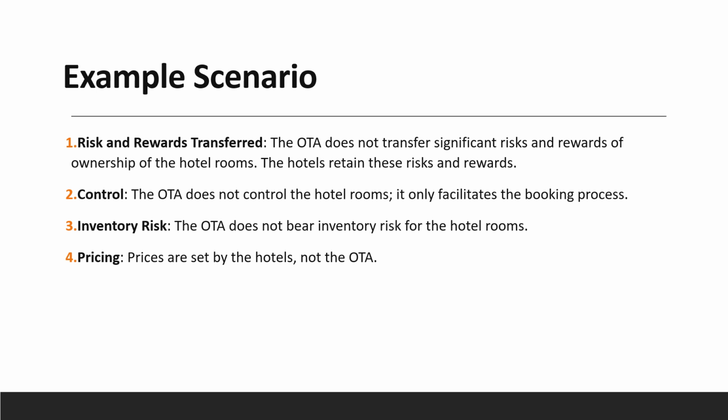So to solve this example, risk and rewards transferred: the OTA does not transfer significant risks and rewards of ownership of the hotel rooms. The hotels retain these risks and rewards. Second one is control. The OTA does not control the hotel rooms. It only facilitates the booking process. Inventory risk: the OTA does not bear inventory risk for the hotel rooms. Lastly, pricing: prices are set by the hotels, not the OTA.